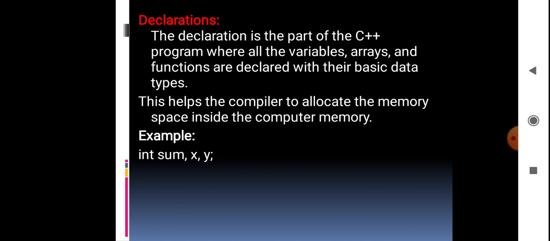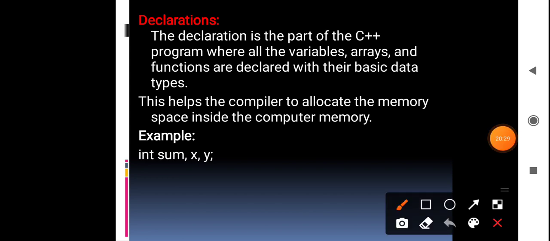Next is declarations. Declarations are also called local declarations. The declarations are the part of the C++ program where all the variables, arrays and functions are declared with the basic data types. Basic data types means the simple data types, like int, float, double, character. Using those data types we are going to allocate.